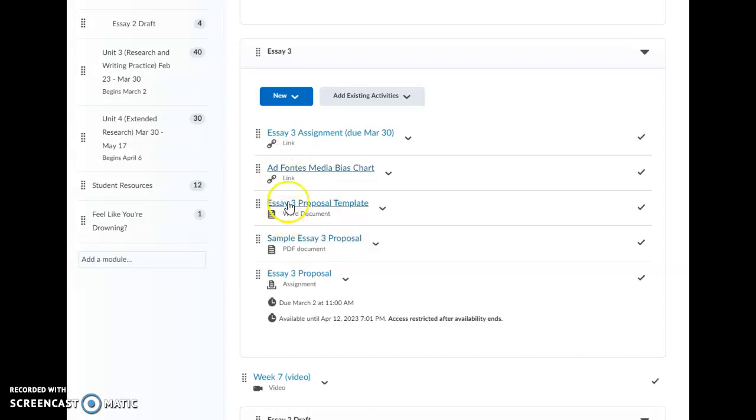So there is, as always, a template for your proposal that will make a copy in Google Drive for you, and then the Essay 3 proposal can be submitted right there. As always, as you're working this week, if you've got questions, please don't hesitate to reach out. I'm here to help.